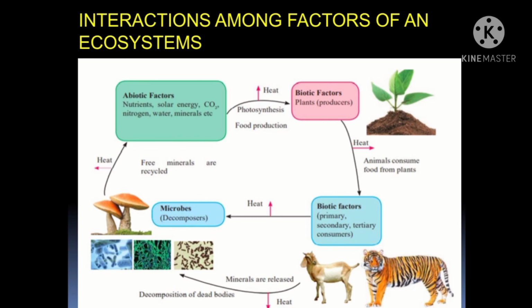After the tertiary consumer, what will happen? Suppose here is the example of a tiger. It is the top consumer, which is also a tertiary consumer. What will happen? No one is going to eat the tiger. So after the age limit of the tiger gets over, it will die and fall on the land. And what will happen there? All the decomposers, which are microorganisms, will come and start eating that tiger, and they will decay that material. In this process, what happens?